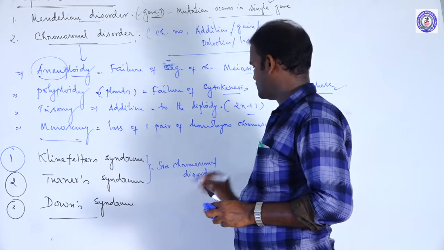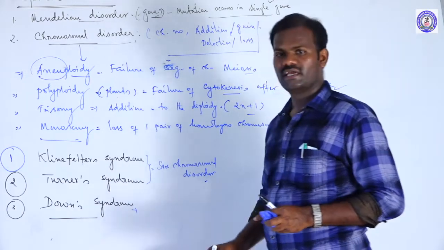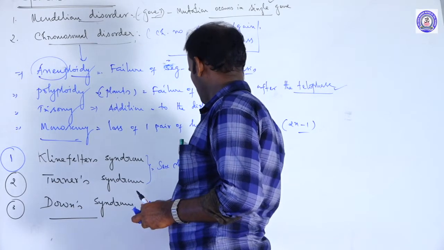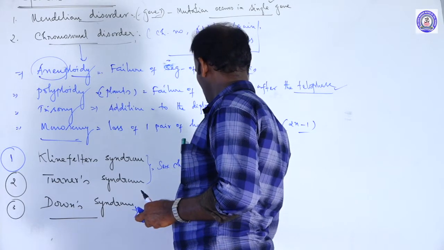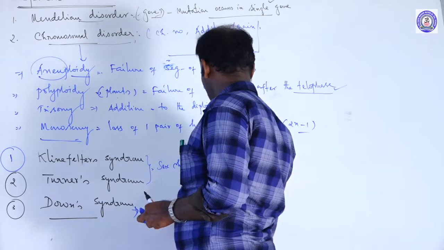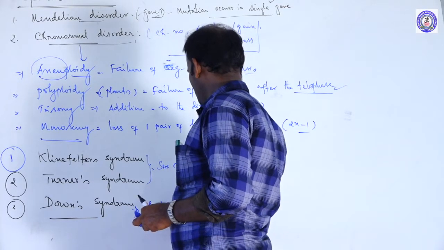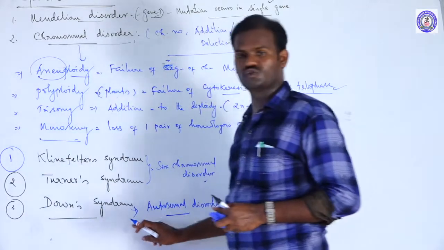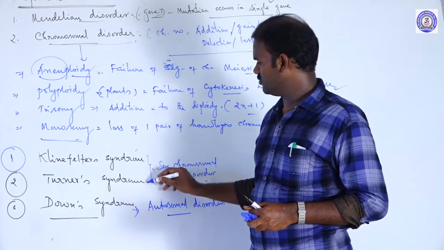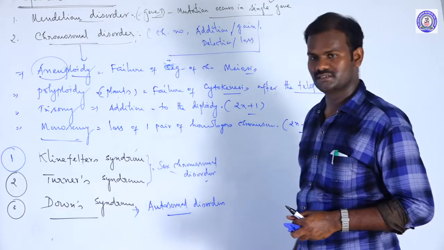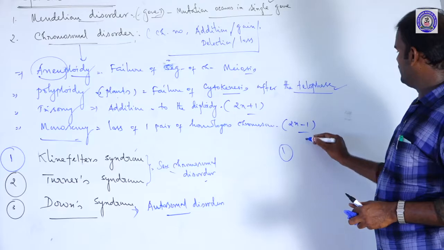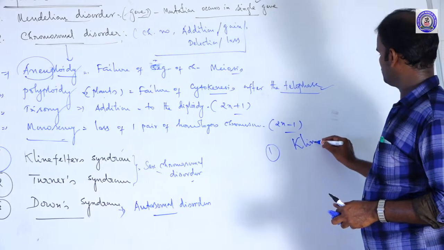Whereas Down syndrome is an autosomal disorder. The alteration of chromosome occurs in the autosome, not in the sex chromosome. But Klinefelter syndrome and Turner syndrome are sex chromosomal disorders. Let's take the first one, Klinefelter syndrome.